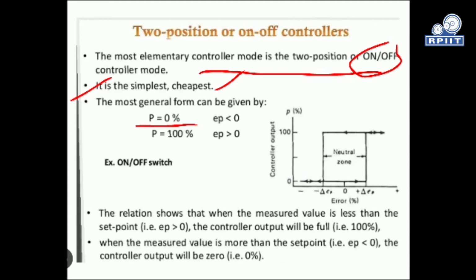The most general form of the controller is given by the output P equal to 0%, P equal to 100%. P equal to 0% means we are getting the error. If the error is less than 0, then we get a P value, that is, percentage of response, of 0%. Here ep is the error relation showing that the measured value is less than the set point. The measured value is our output and the set point is our reference input, right? So 0% is when ep is less than 0.